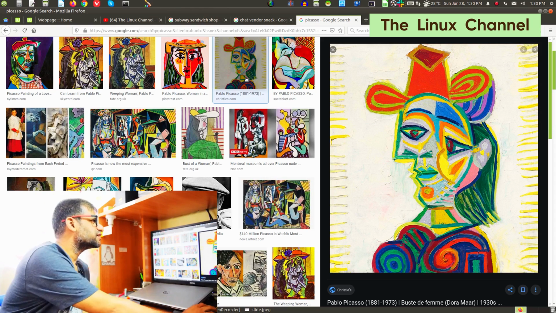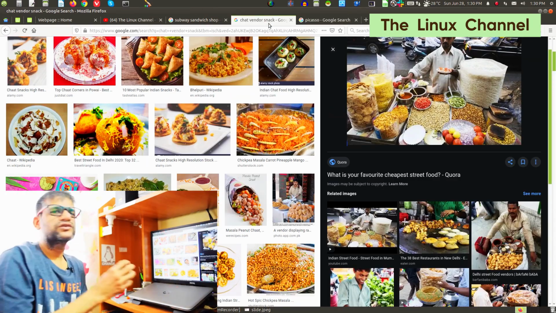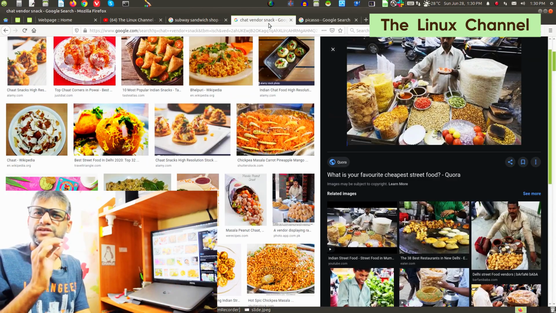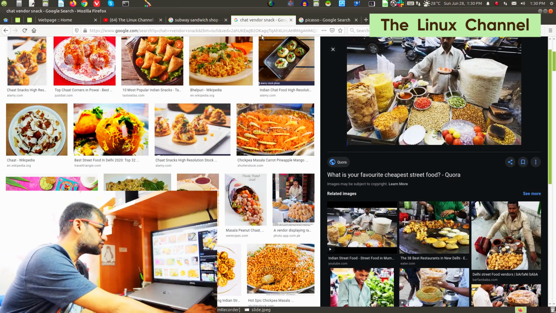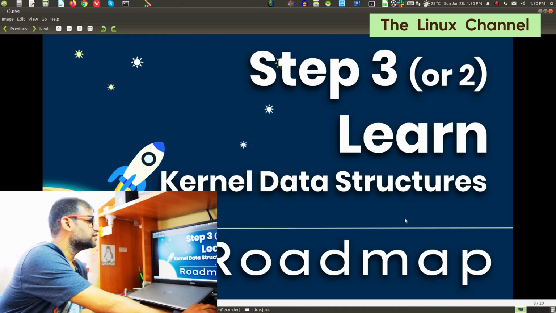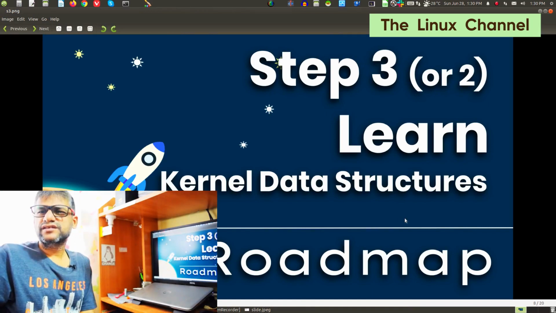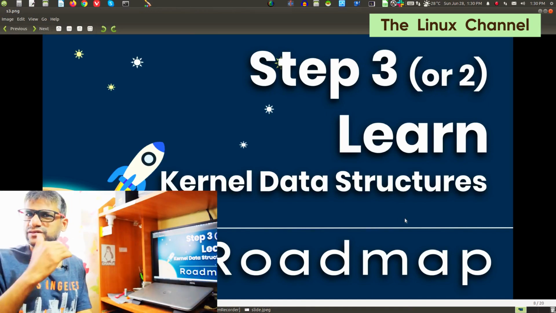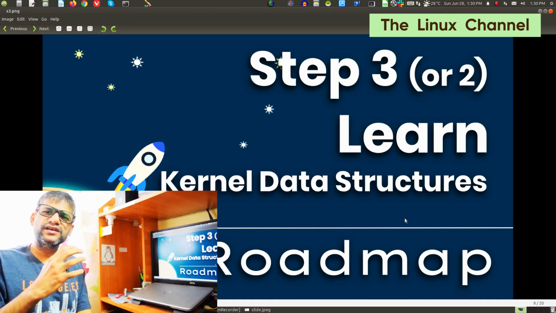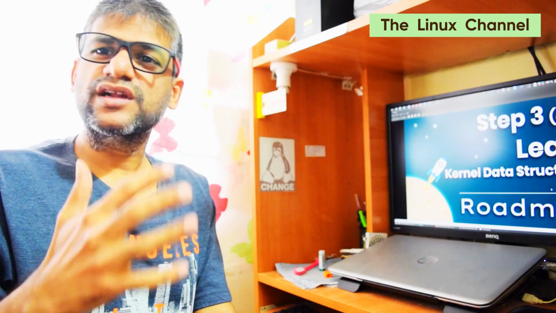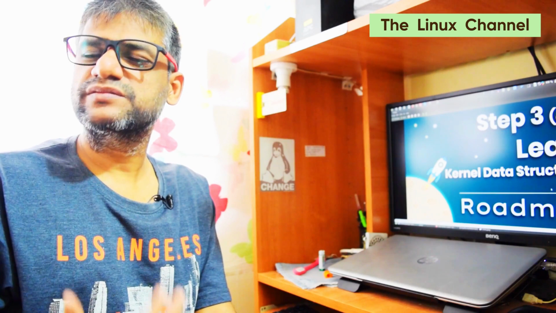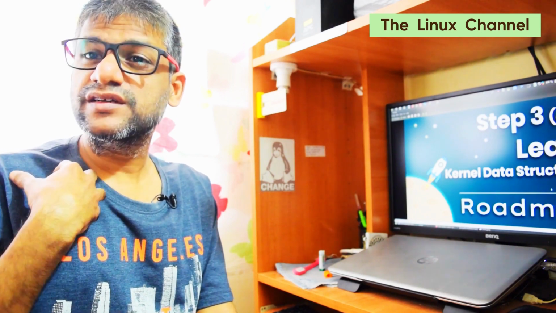So treat it like an artwork. In the same way, when you do programming, treat it like an artwork. When you want to become a kernel expert, especially this step I put over here, kernel data structures, learn it, and when you do the real coding, treat it like an artwork. It may not look like art, but it is art for you. When I write code, it is an art form for me.